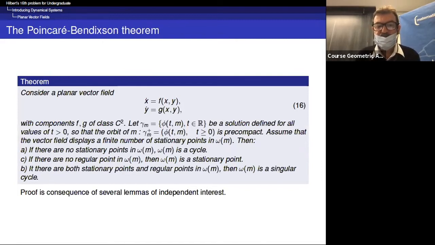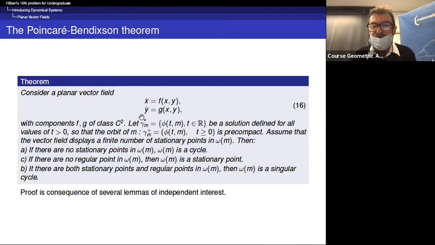And there is this very beautiful theorem, the first important theorem of the theory of planar vector fields, which is the Poincaré-Bendixson theorem. So this is a classification of possible omega limit sets or alpha limit sets. Consider a vector field with two components. So the regularity should be C2.